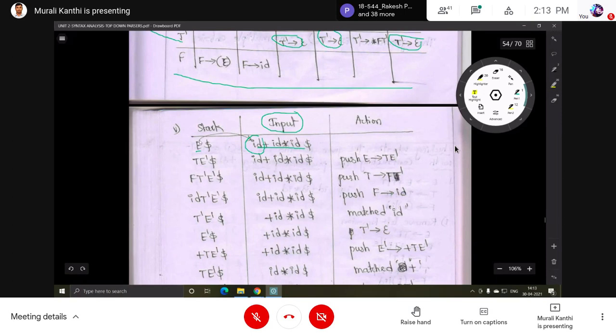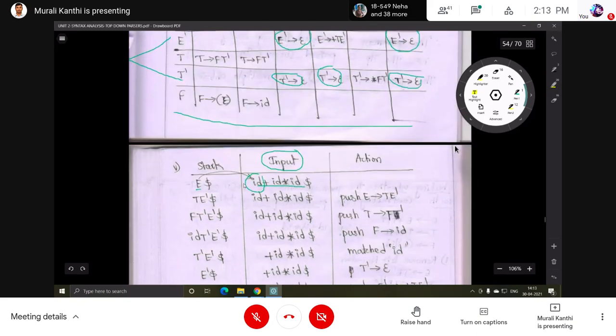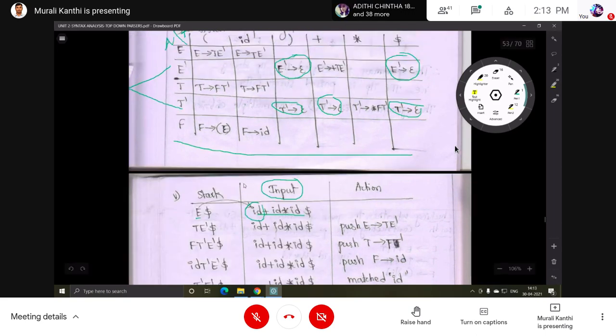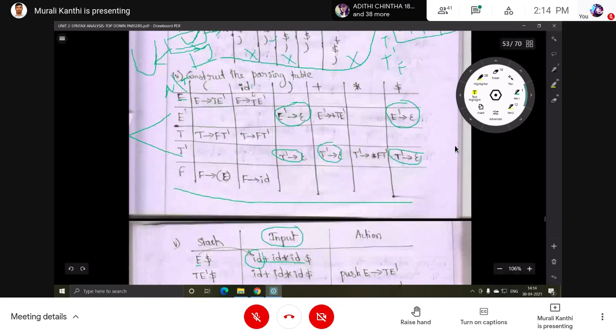So with E on the stack and id in the input, what action is to be performed? For that, the parser is going to look into the table. E with id, what is the entry in the table? This is the entry. What does it mean? In place of E, T E dash.